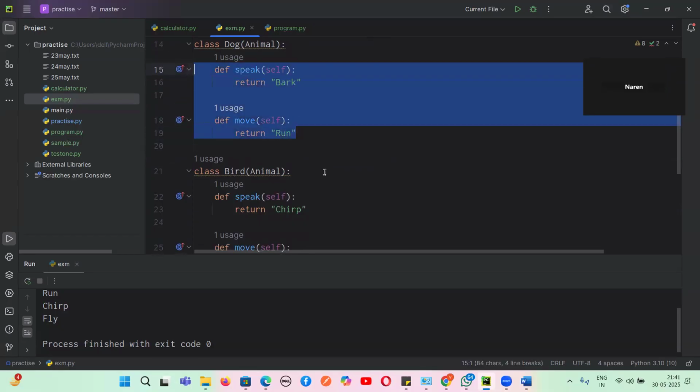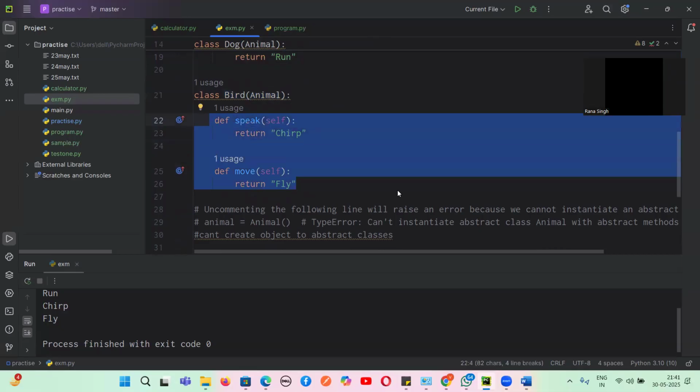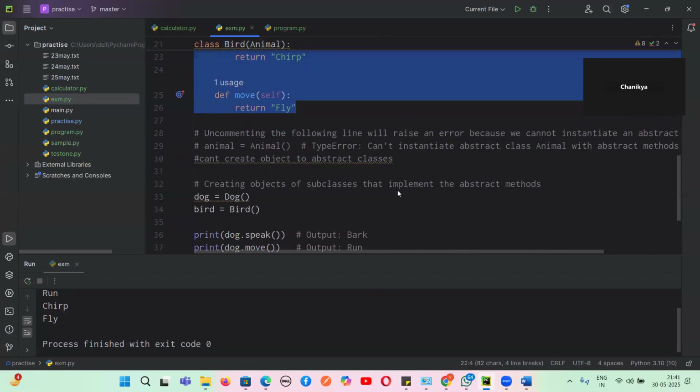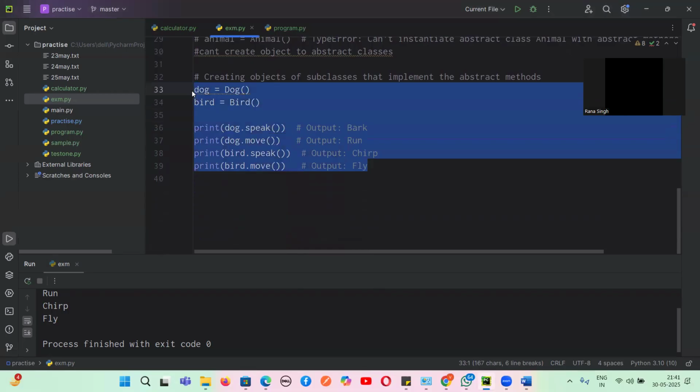Tell me yes or no. It is also not an abstract method. Now, what will happen here? There's again a subclass, Bird, inheriting from Animal. These are not abstract methods, guys. Do you guys agree with me? Yes or no? So now, let me just hide these things, guys.